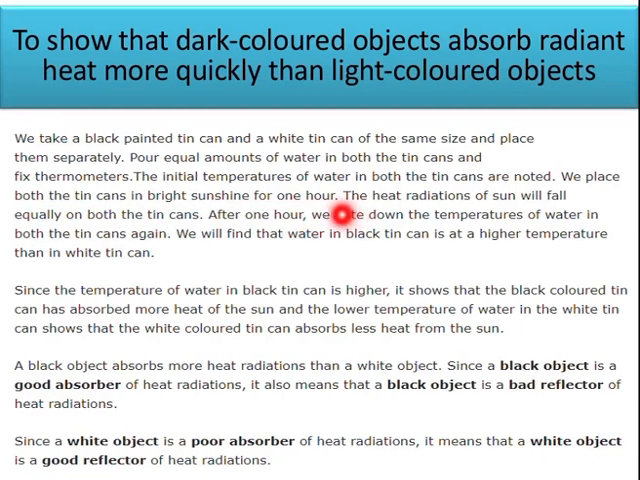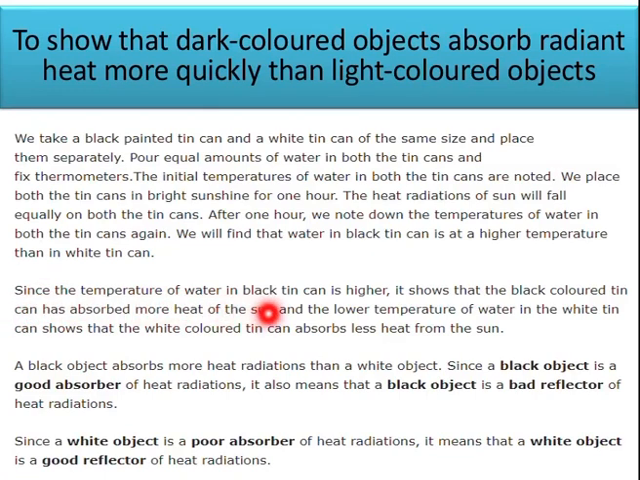Actually, what we have to see is which of the cans will absorb more heat, and more quickly. The heat radiation of the sun will fall equally on both the tin cans. After 1 hour, we note down the temperature of water in both the tin cans again, and we will find that water in the black tin can is at a higher temperature than in the white tin can. So what exactly happened? The same radiation, the same heat is provided by the sun, but the temperature of the black painted tin is more than the temperature in the white tin.